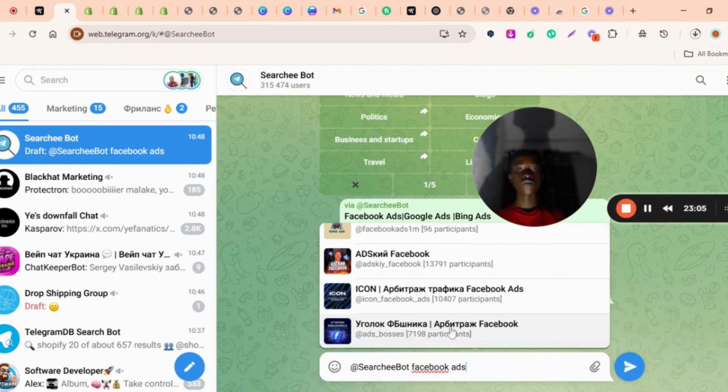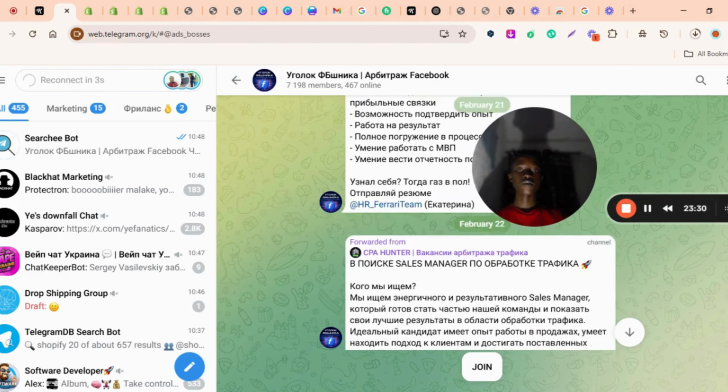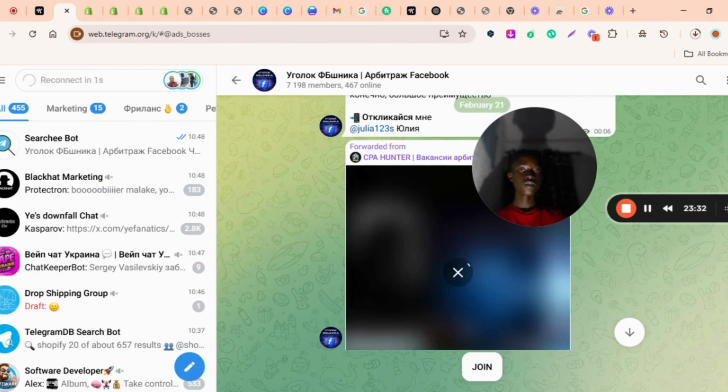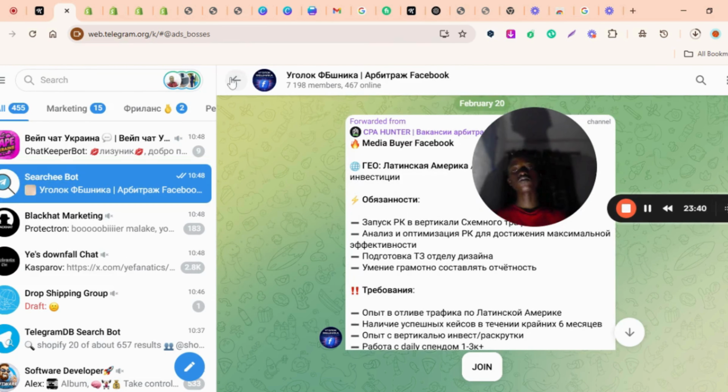Let's say we want to pick this one. Go back. So we want to pick this one. You open the group. Okay. We check things in the group. I see that this one is spam, another spam, another spam, another spam, another spam. Another thing to note, it is only posted by one user. That's when we know that this group is not advisable to be joined.